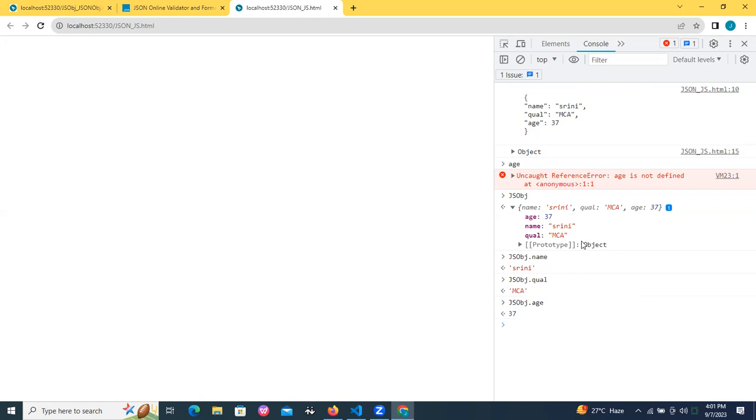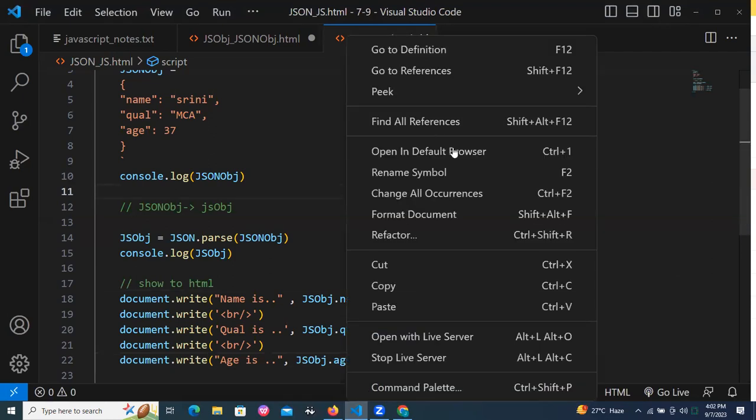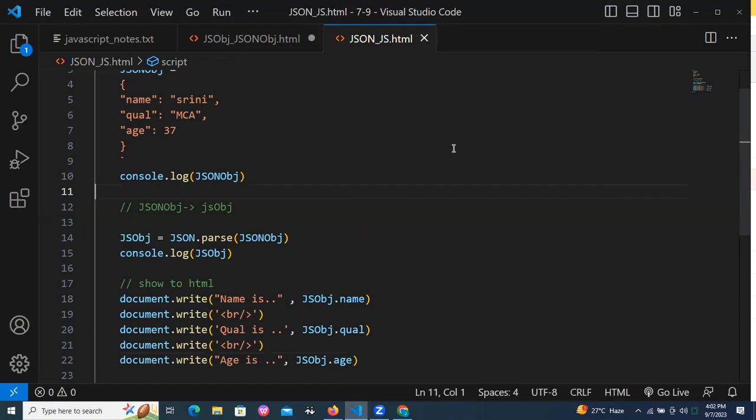JavaScript object. Now let's go and show the data. Now launch this one. Refresh, open in default browser. Okay, did I get the data or not? Name is Srini, MCA, 37. This data is coming from JS or JSON?